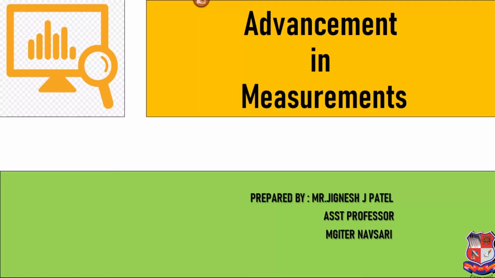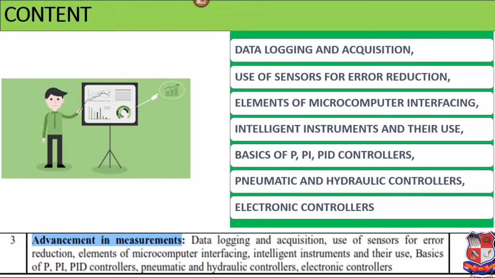So in that module we are talking about controllers, a series of controllers we have already discussed. In the previous video we talked about the proportional controller, integral controller, derivative controller, the combination of proportional and derivative controller, and the combination of proportional and integral controller. So today, finally, we will discuss the end of this controller part: the combination of the three controllers, P, I and D. So we will discuss the PID controller.